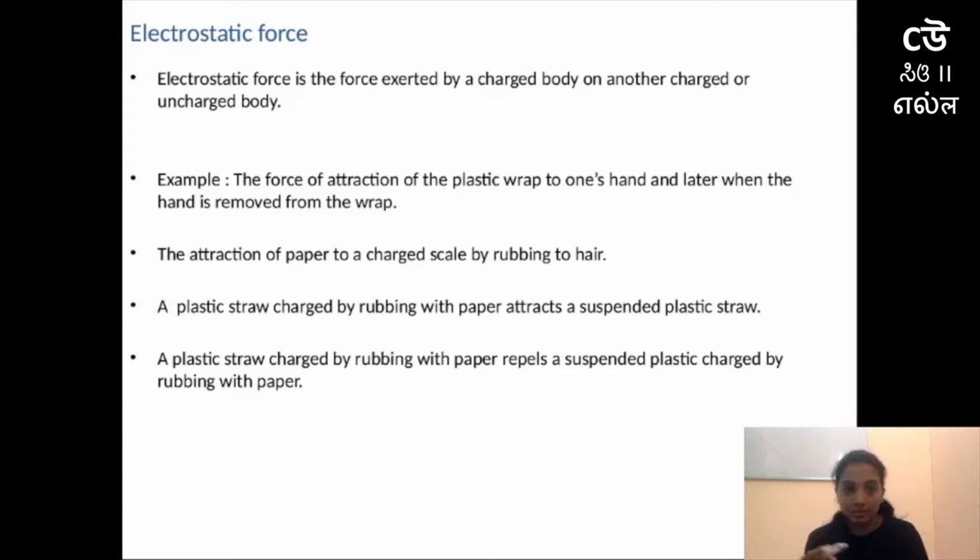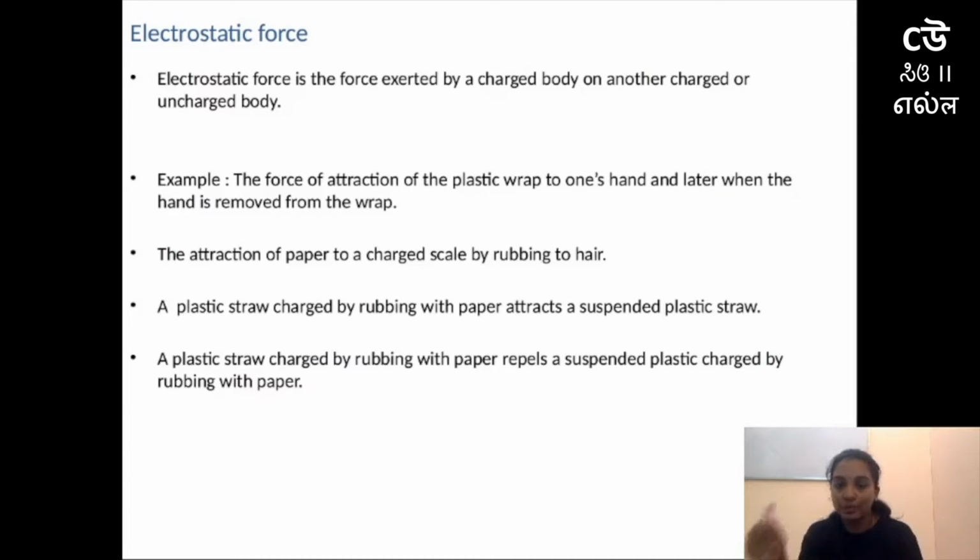To make you understand electrostatic force, I can give you one example. If you comb your hair, before you comb your hair, try to bring the comb near a paper which is available near you, and what you can observe is the comb will not do anything with the paper.